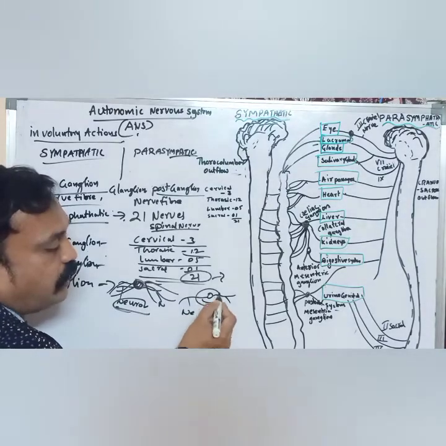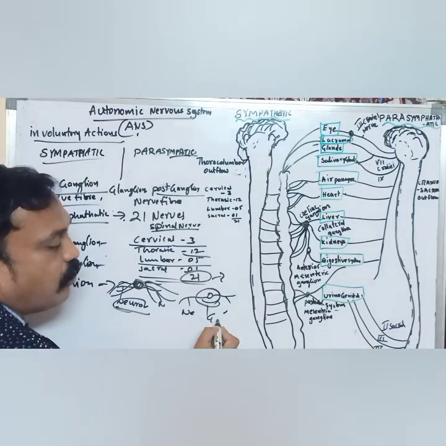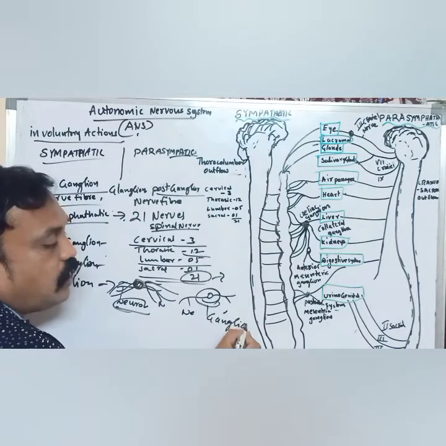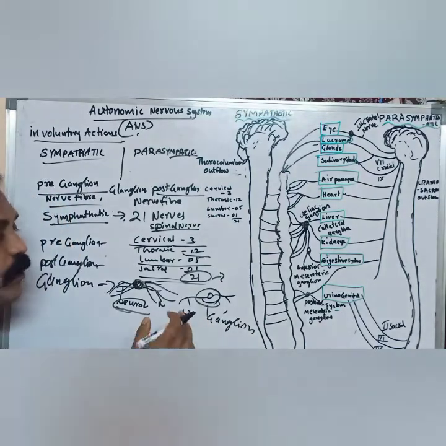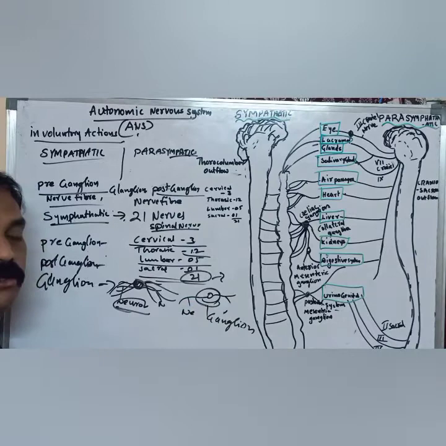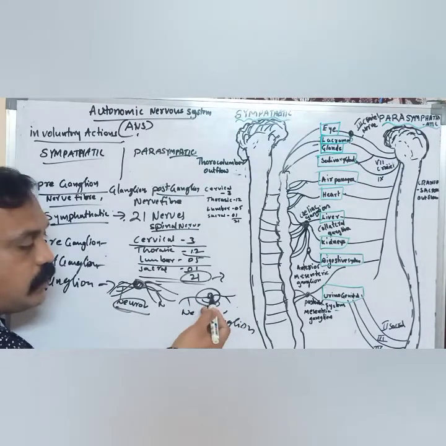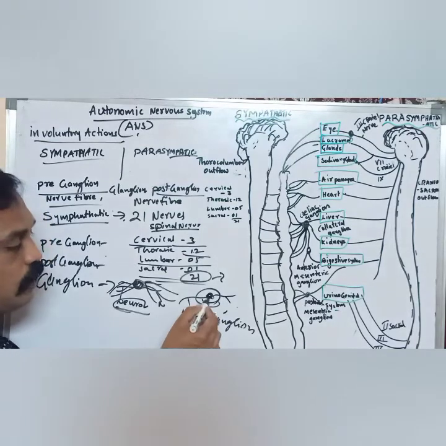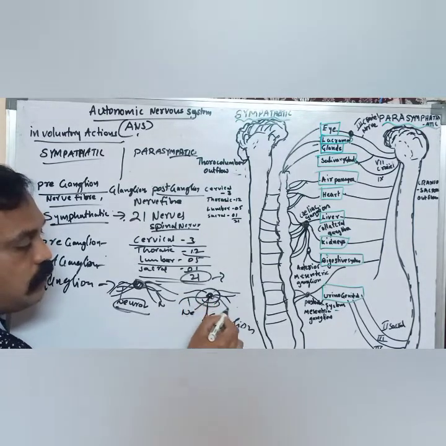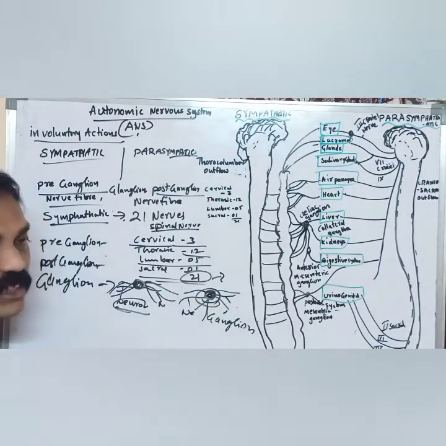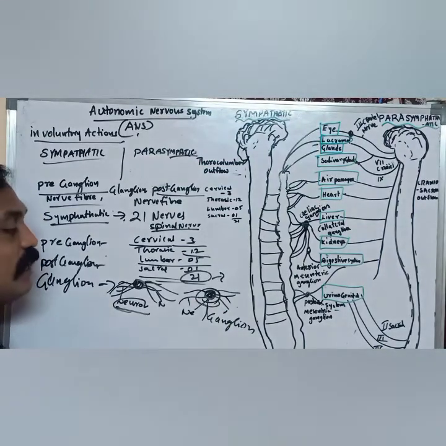The synaptic region we can call a ganglion. A ganglion is the combination or attachment of two or more neurons. That place where the neurons are attached or combined, we can call a ganglion.